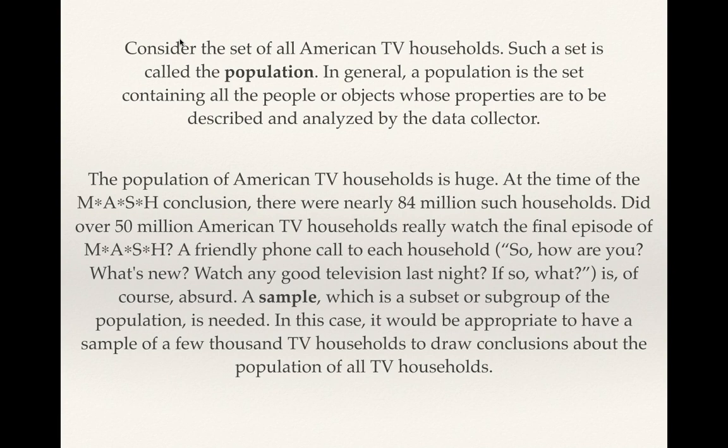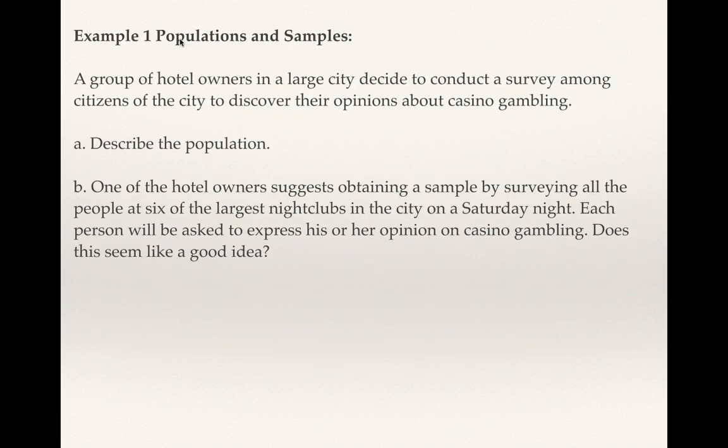So a sample of that population. We have the whole population and then we have a sample of the population. A sample is a subset or subgroup of the population. In this case, it would be appropriate to find a sample of a few thousand TV households, not 50 million. We would call or contact or get information somehow from a few thousand TV households to draw conclusions about the population of all TV households. So that's our sample.